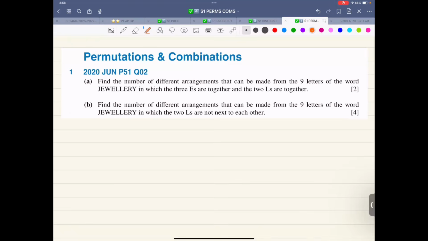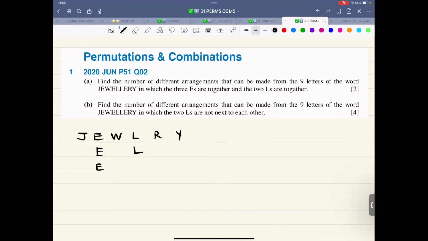Let's read the first question. First of all, you read it, then I'll read it. The first thing is it has got identical objects.